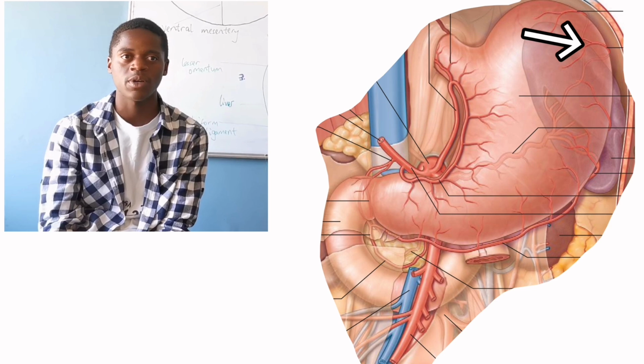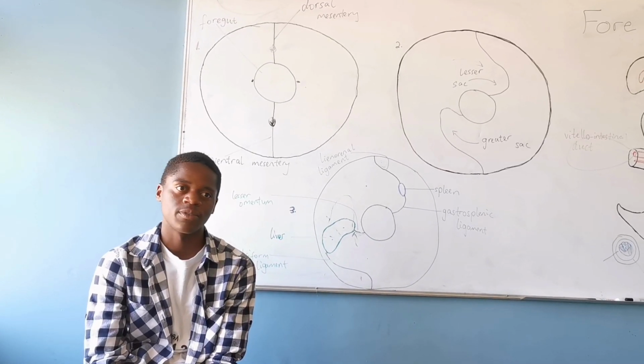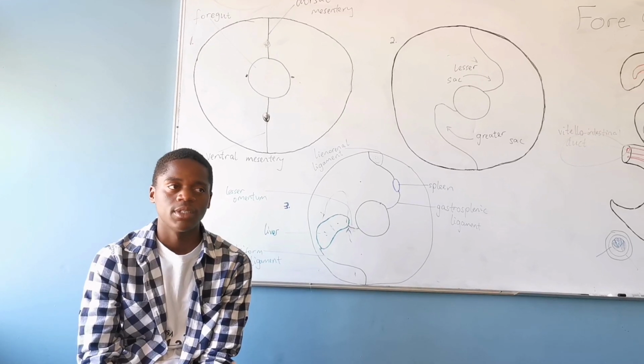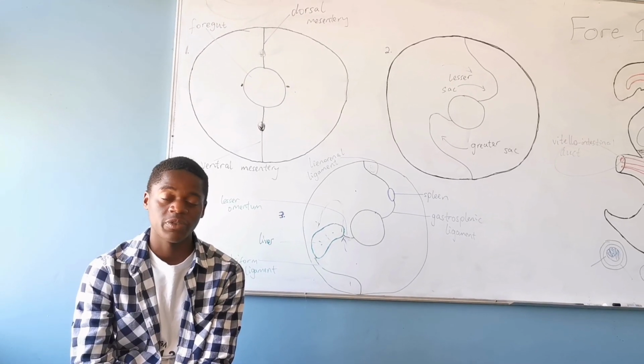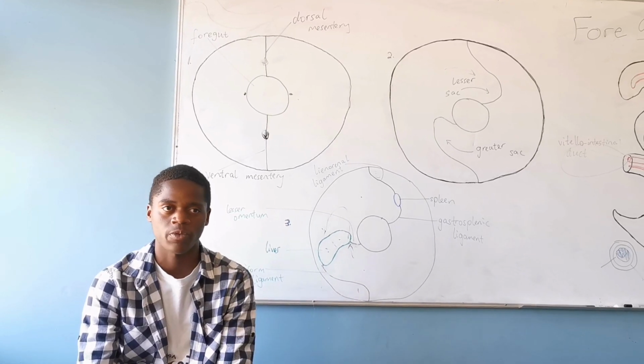All these are branches of the what? The celiac trunk. Because the stomach is in the foregut, by the celiac trunk.